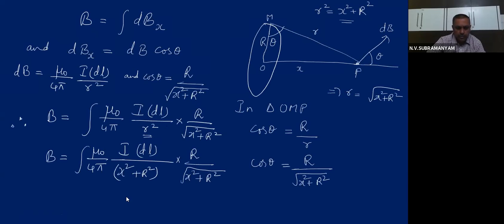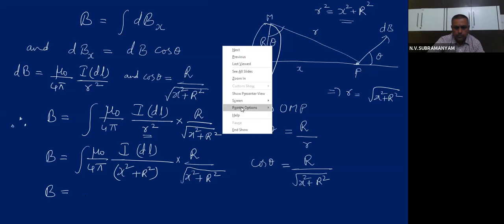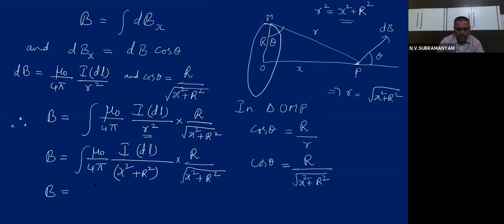This one value you are able to see. I will write it as B is equals to integral mu 0 by 4 pi, IDL into capital R by x square plus capital R square whole power 3 by 2.